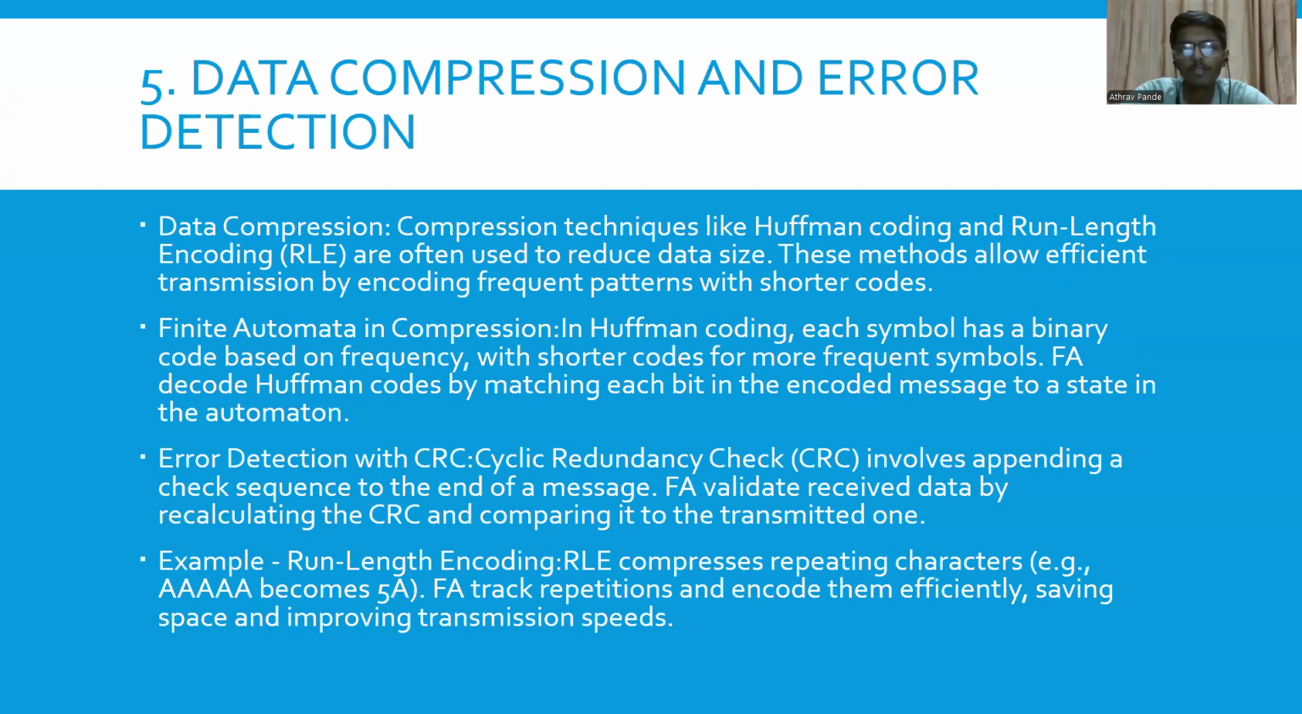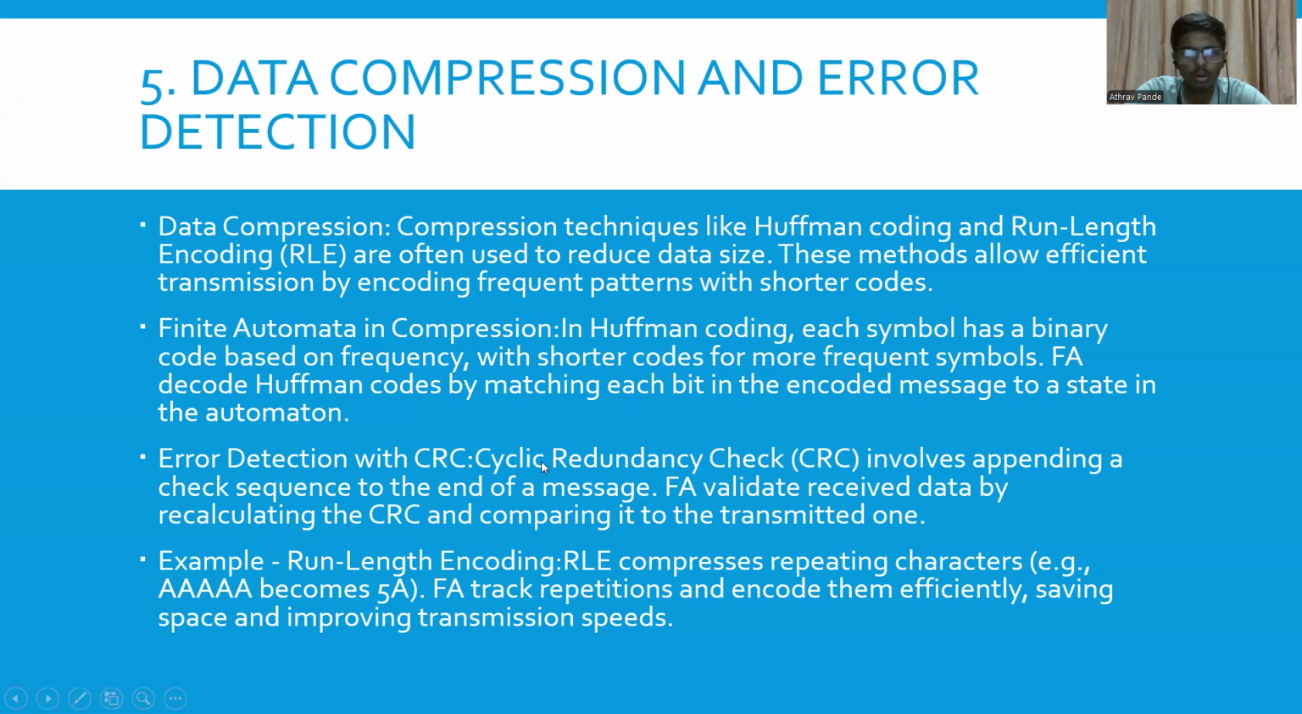Now let's see the fifth example, which is data compression and error detection. Compression techniques like Huffman coding and run length encoding, also known as RLE, are often used to reduce data size. These methods allow efficient transmission by encoding frequent patterns with shorter codes. In Huffman coding, each symbol has a binary code based on frequency, with shorter codes for more frequent symbols. Finite automata decodes Huffman code by matching each bit in the encoded message to a state in the automaton.